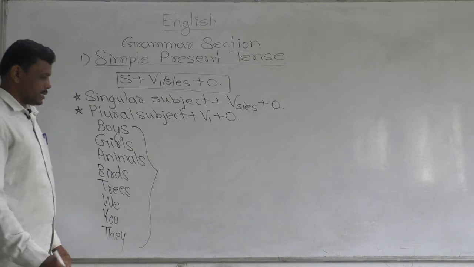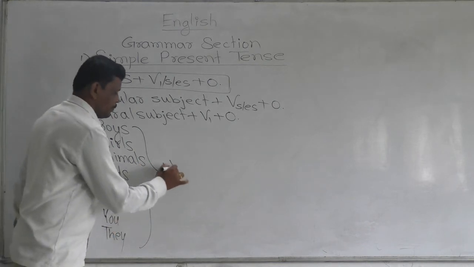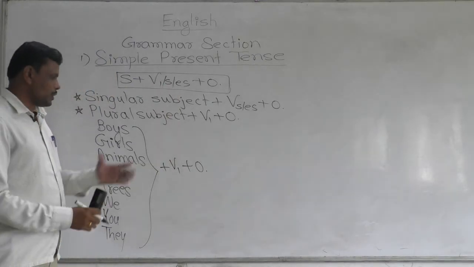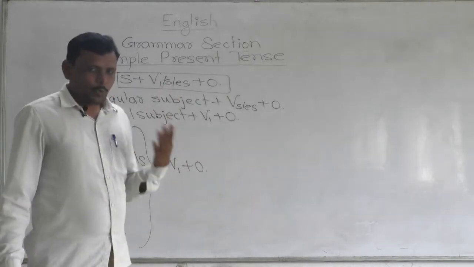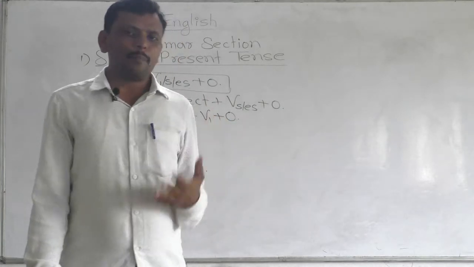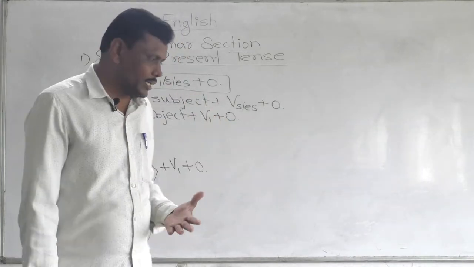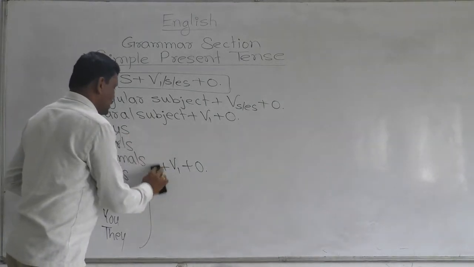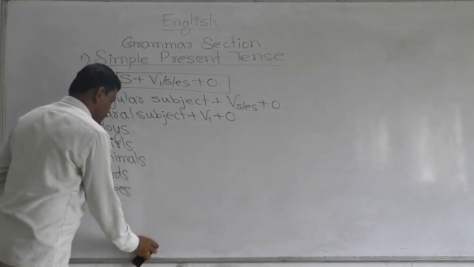After these plural subjects we have to use V1 in simple present tense. To show the simple present tense we have to use V1 after plural subjects, okay. Good. What are the examples? We have to make the examples here.